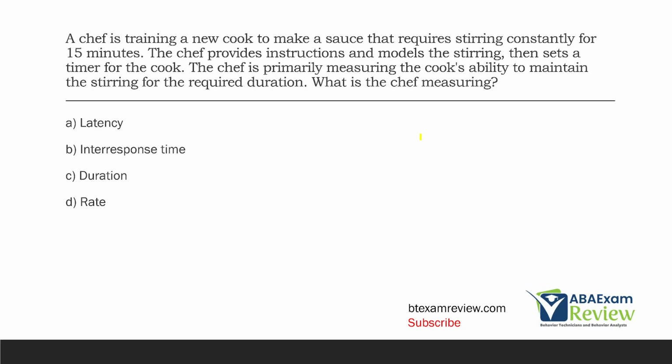A chef is training a new cook to make a sauce that requires stirring constantly for 15 minutes. The chef provides instructions and models the stirring, then sets a timer for the cook. The chef is primarily measuring the cook's ability to maintain the stirring for a required duration. What is the chef measuring?